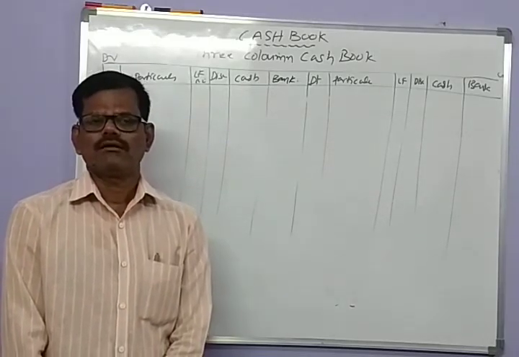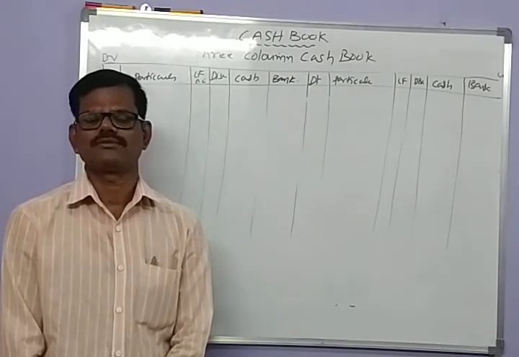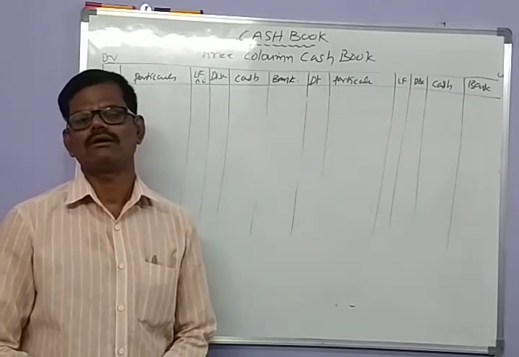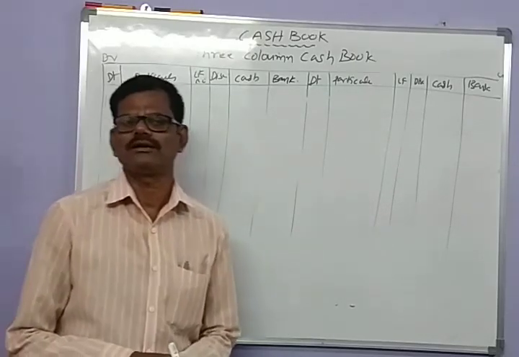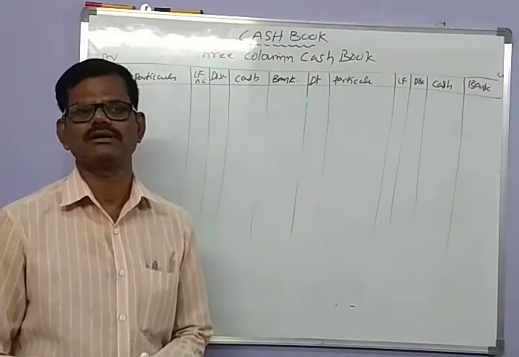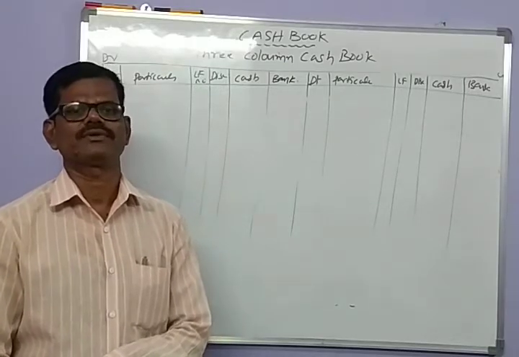By doing cash transactions, to some extent it is not safe. So every business firm has to get an account from a bank, and it conducts its cash payments and receipts by mode of check through bank.